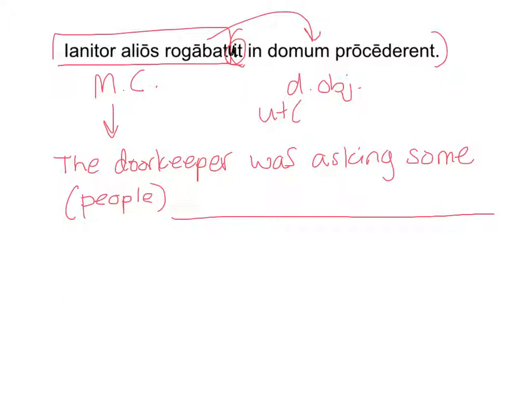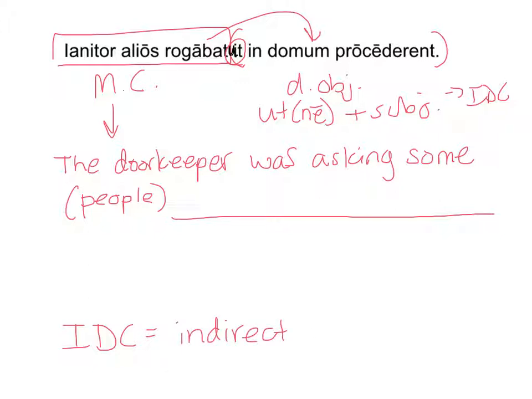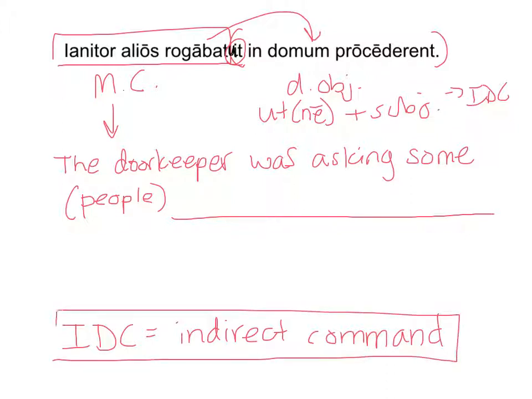So that takes the form of ut. Or if it had been negative, we would have ne plus a subjunctive. And that creates our indirect command, which we'll abbreviate as IDC. So let me write that down for you here. IDC is indirect command. So we already had IDQ, which was indirect question, and IDS, which was indirect statement. Now we have our last type of indirect speech, IDC, indirect command.